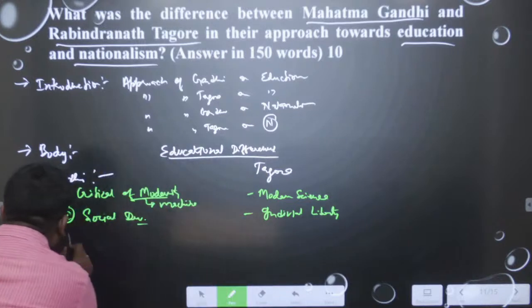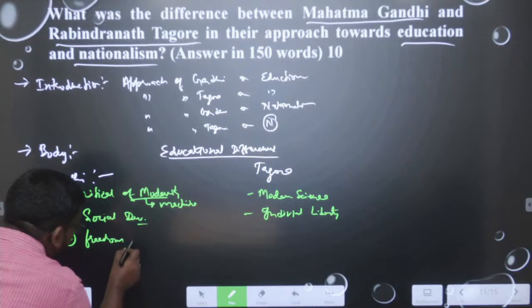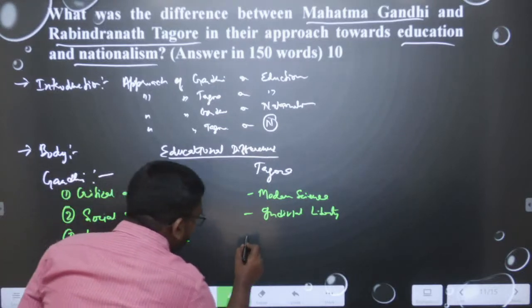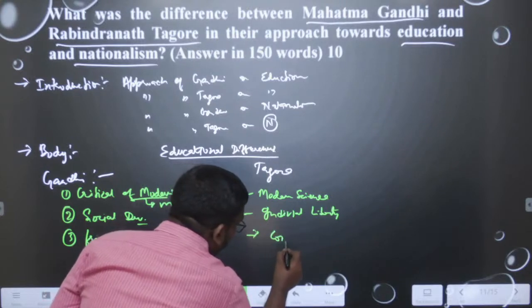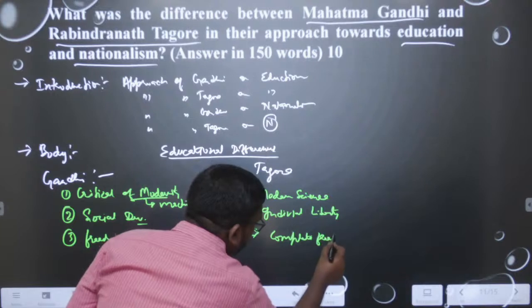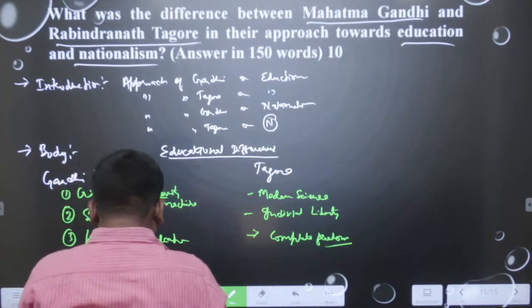Gandhi is talking about freedom in education, but Tagore is talking about complete freedom in education. So, these are the 4 or 5 points we can be writing about education.